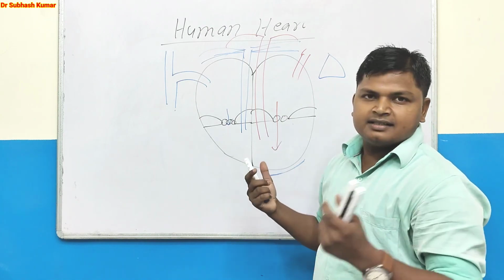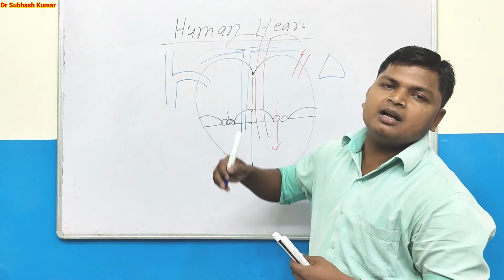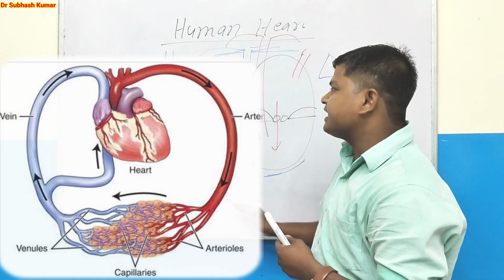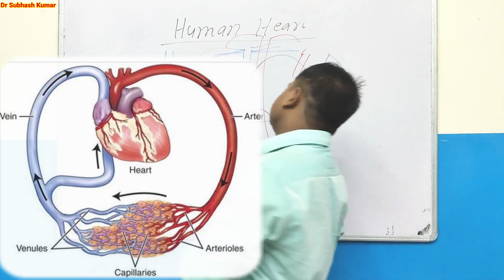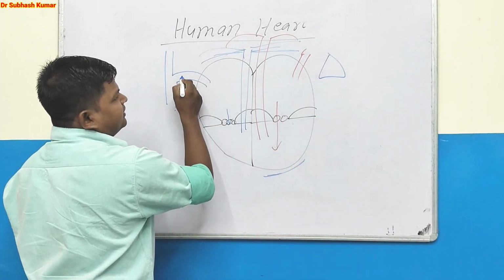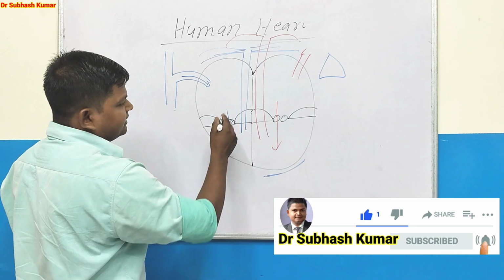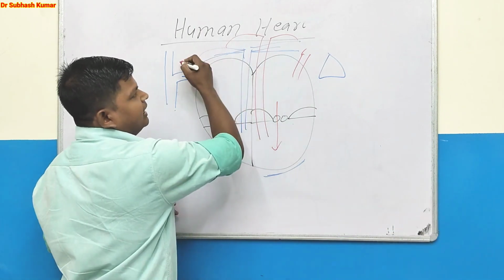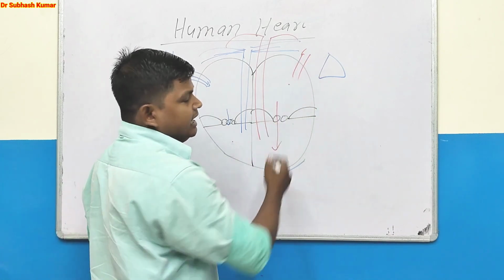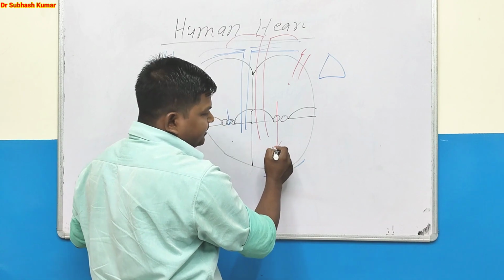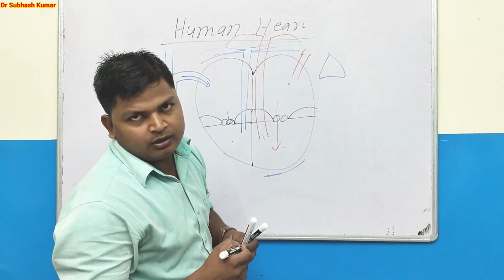Now we will discuss the cardiac cycle. The cardiac cycle means the circulation of blood through the whole body and its return to the heart. Blood from the vena cava drains into the right atrium, then the right ventricle, then up to the lungs where the blood gets purified, then it drains into the left atrium, then the left ventricle. Once again it goes throughout the body through the aorta.